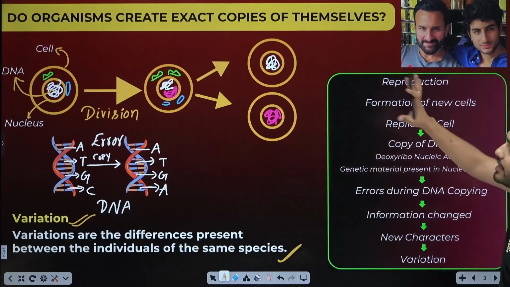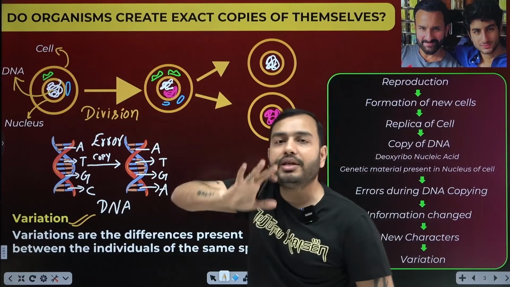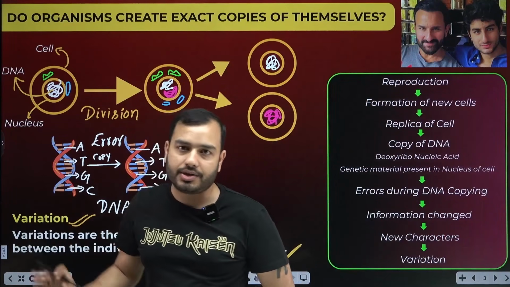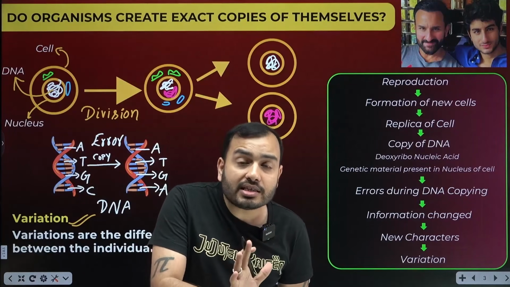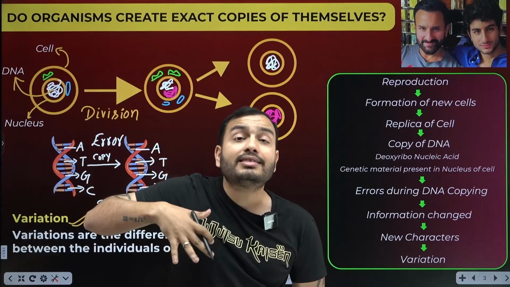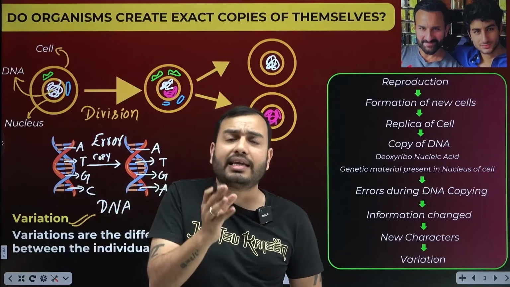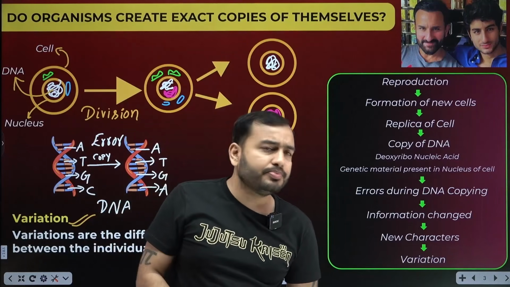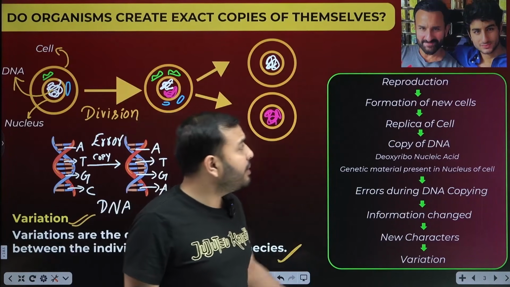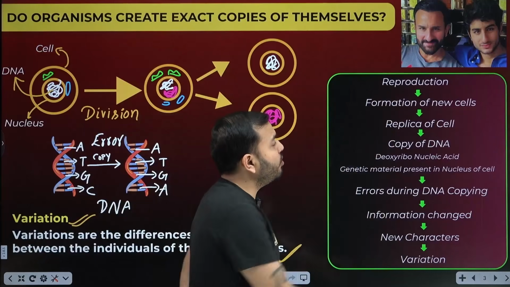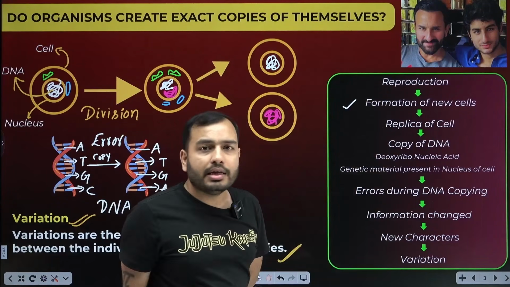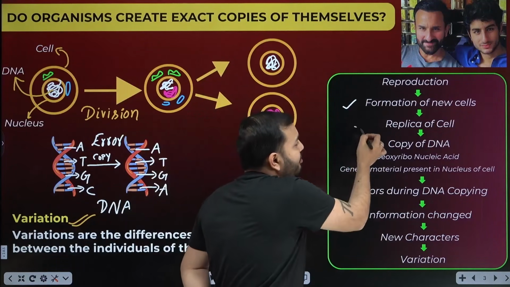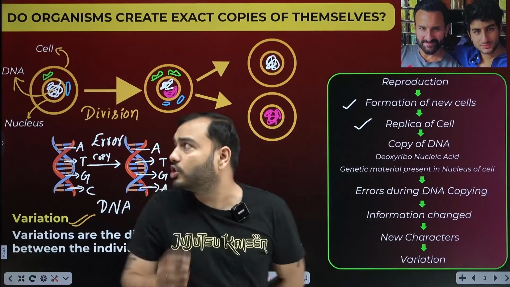Okay, acha, let's see. Why can't organisms make their exact copy? Because of variation. What is variation? Difference in the individuals of the same species. This is some difference in characteristics that can be seen in behavior. Why does it happen? Look, what has to be done for reproduction? New cells will have to be made. What will happen to make new cells? The cell will make its replica. That is, division will happen.